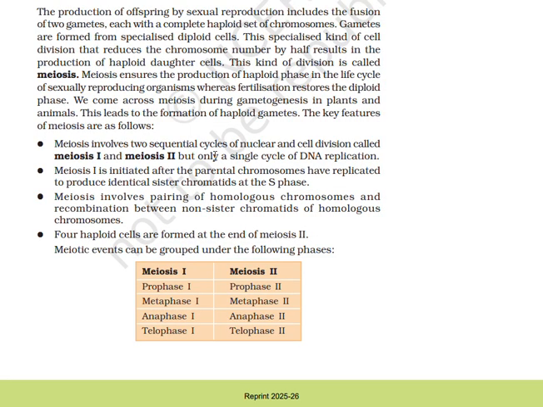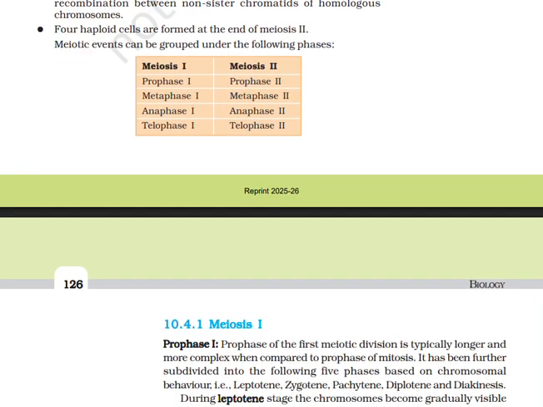Meiosis involves two sequential cycles of nuclear and cell division called meiosis I and meiosis II, but only a single cycle of DNA replication. Meiosis I is initiated after parental chromosomes have replicated to produce identical sister chromatids at S phase. Meiosis involves pairing of homologous chromosomes and recombination between non-sister chromatids of homologous chromosomes. Four haploid cells are formed at the end of meiosis II. Meiotic events can be grouped under the following phases.